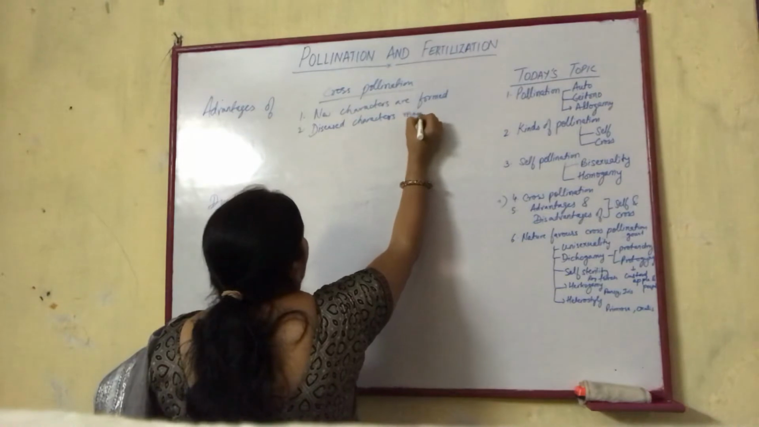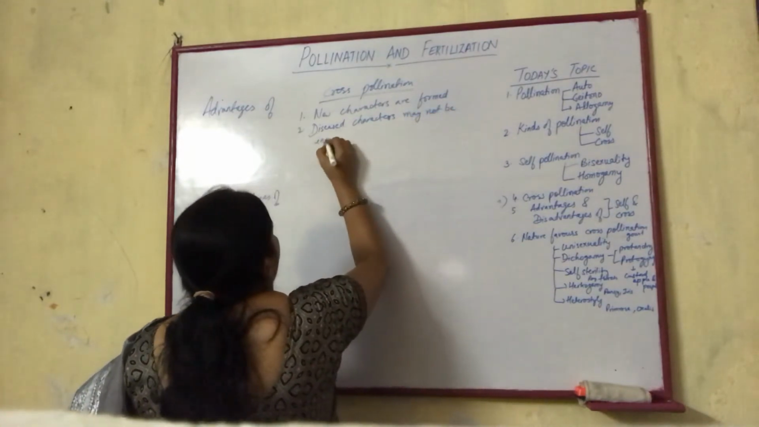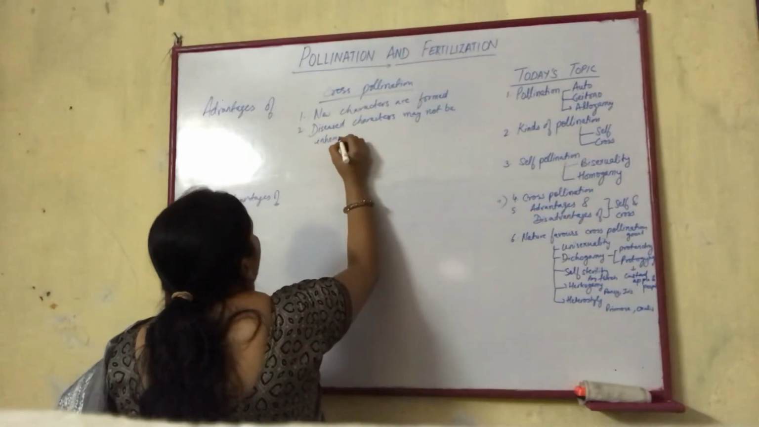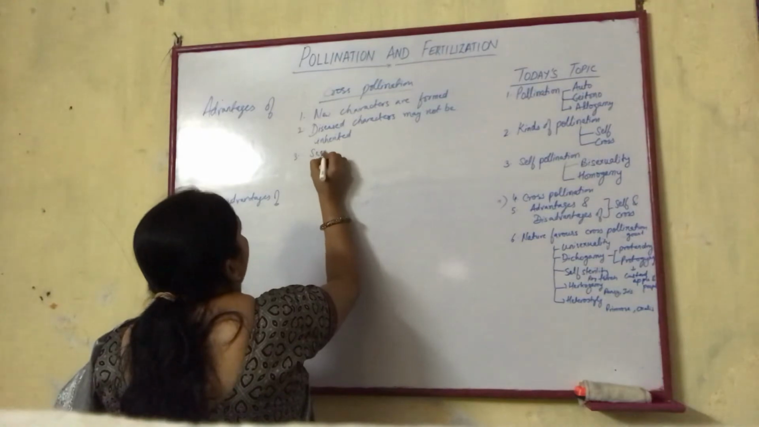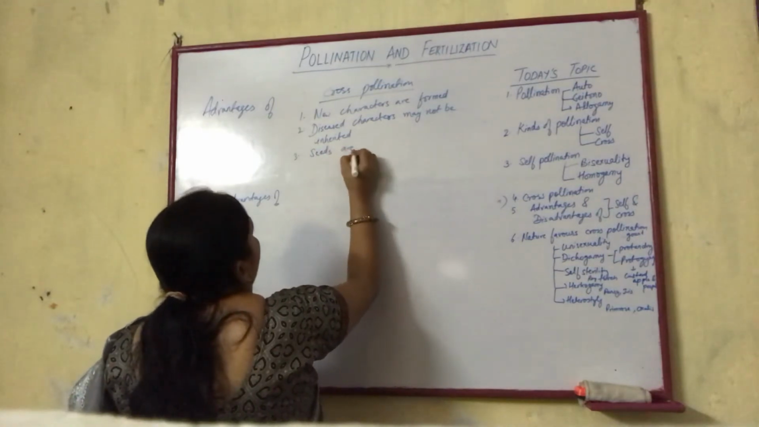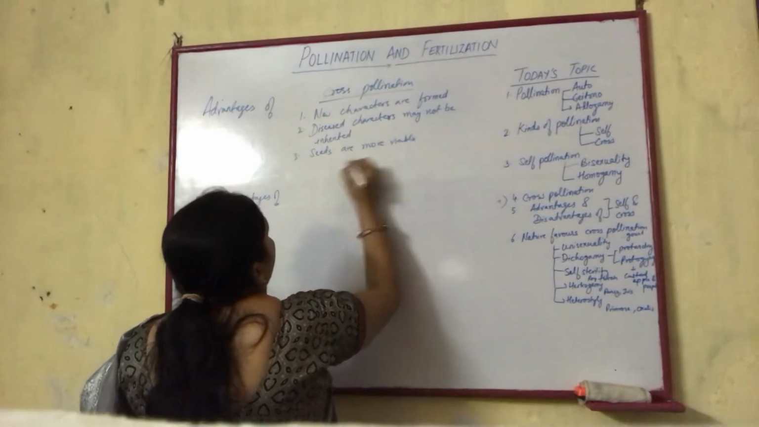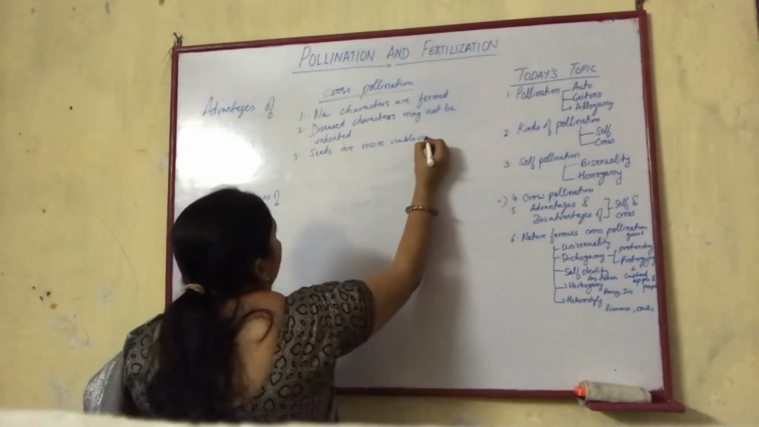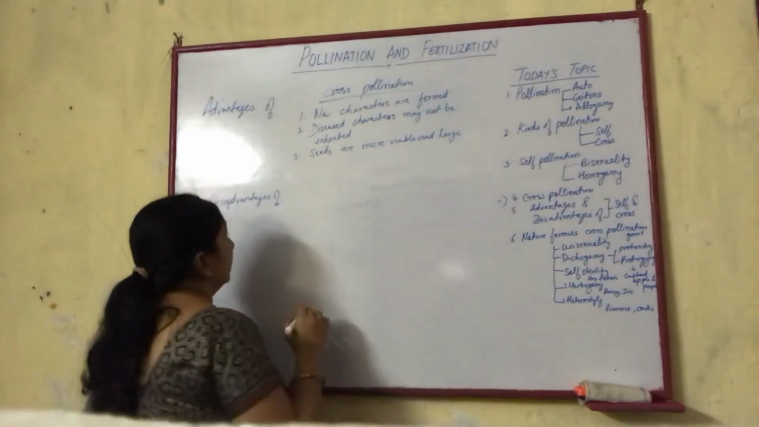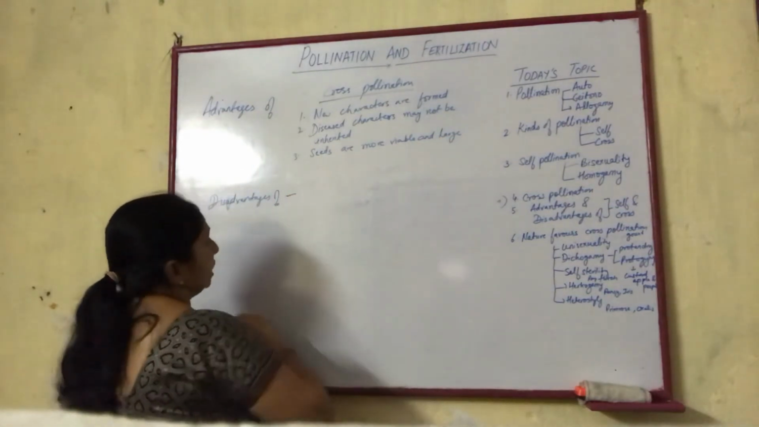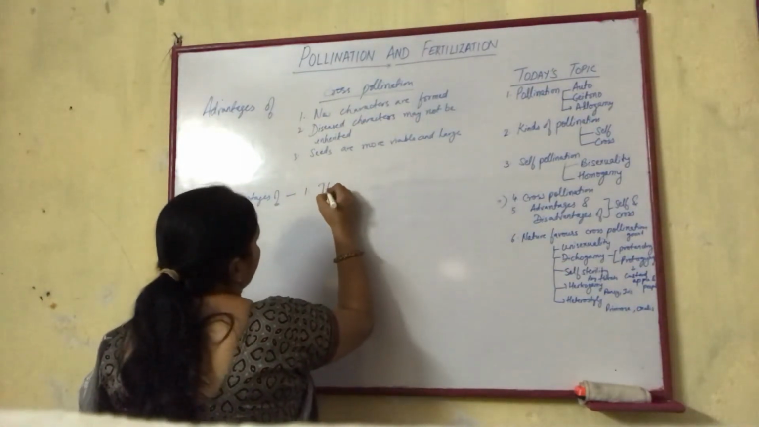diseased characters may not be inherited. Number three, seeds are more viable and large. These are the advantages. Disadvantages: since it requires external agents,